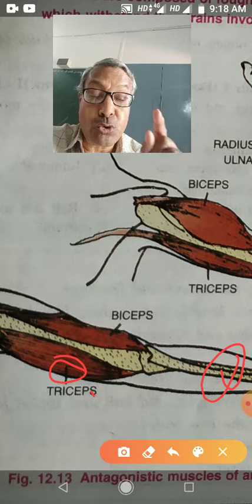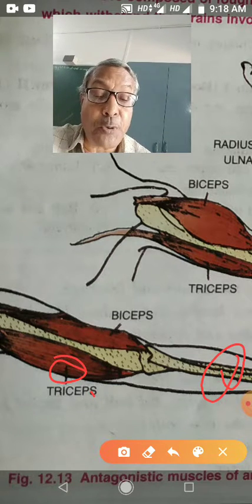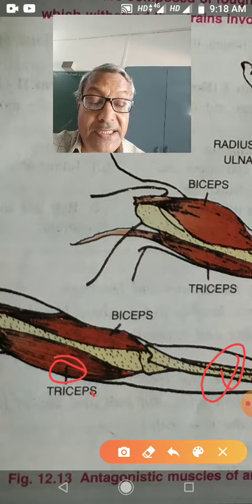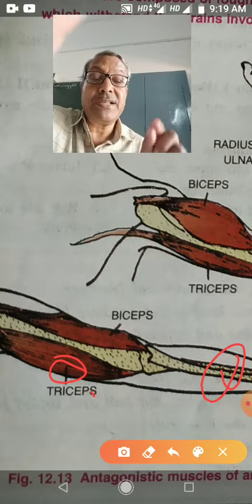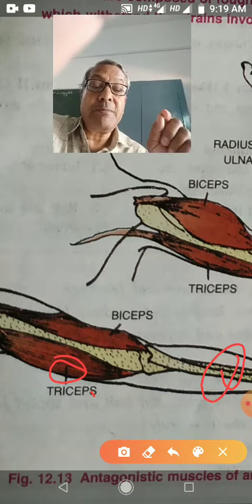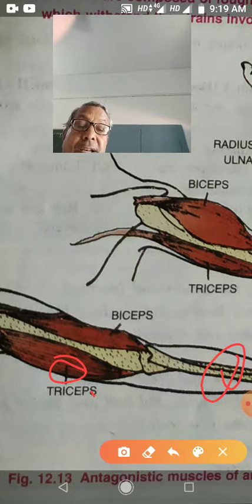So there are two muscles causing opposing movement, biceps and triceps. Such types of muscles are known as antagonistic muscles. Biceps muscles are called flexor muscles. Triceps are called extensor muscles.